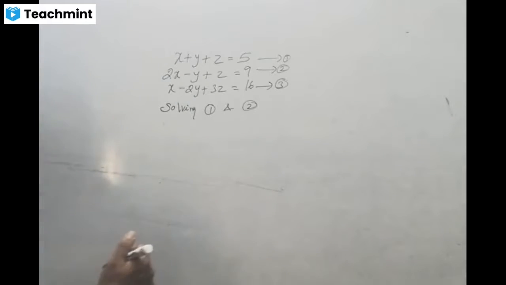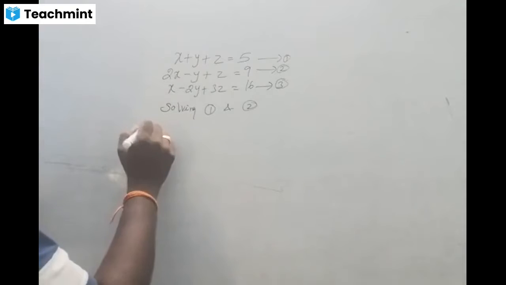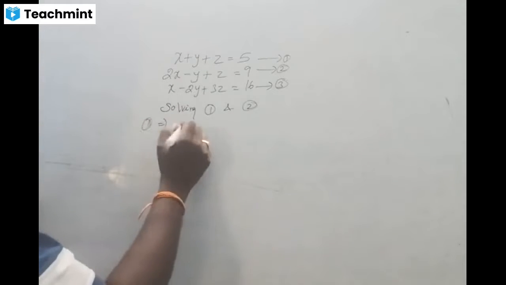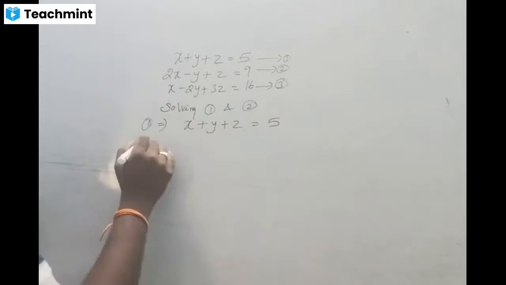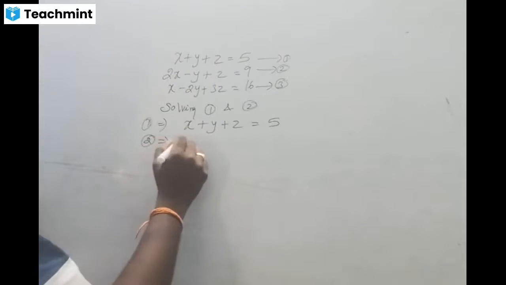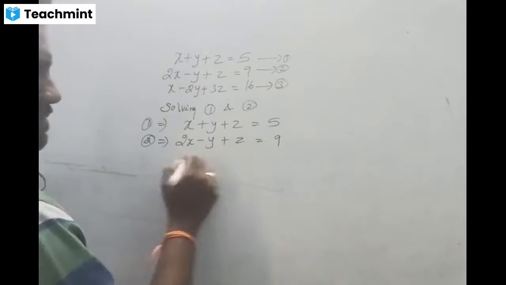Okay, I am choosing z to eliminate. Now listen, solving 1 and 2 both. So write 1 as it is, x plus y plus z equal to 5. What is the second one? 2x minus y plus z equal to 9.